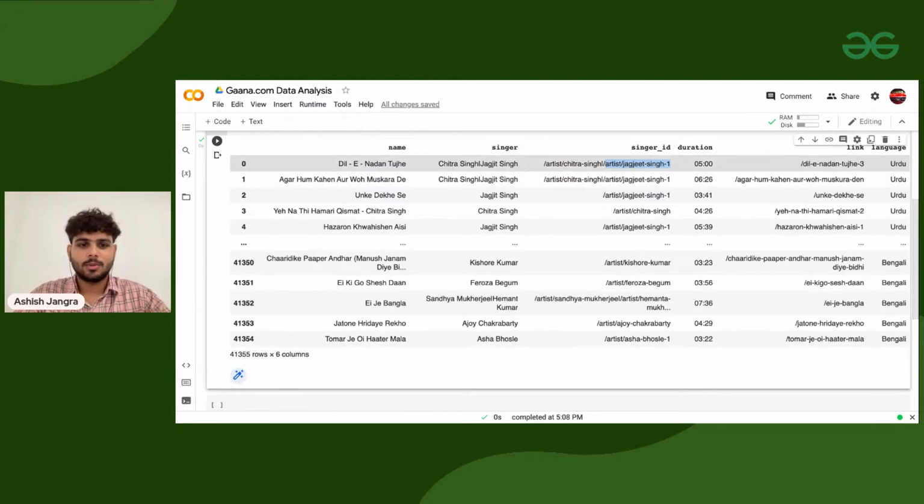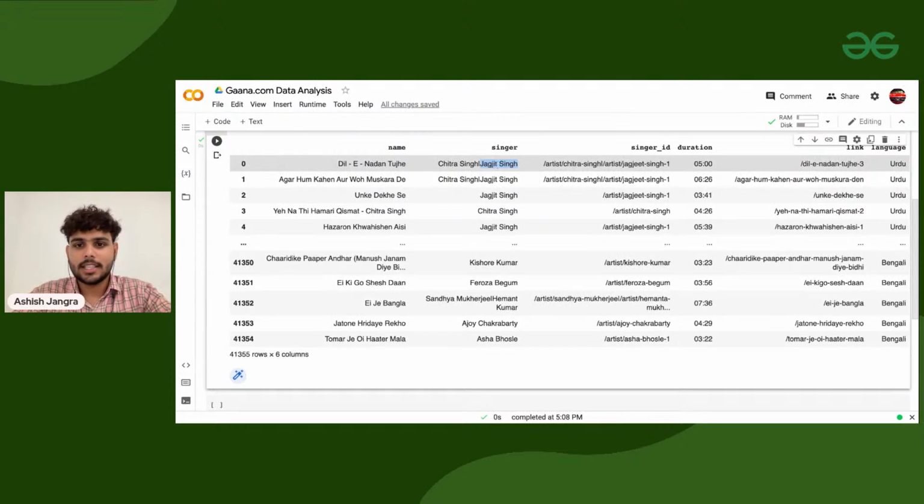A lot of you might like ghazals as well, and Jagjit Singh is one of the top singers in that. So you can definitely make it your personal recommendation. If you want to search for any song of Jagjit Singh, you can use this data set and get those things. I'll tell you at the end as well how you can play a song from this data set.